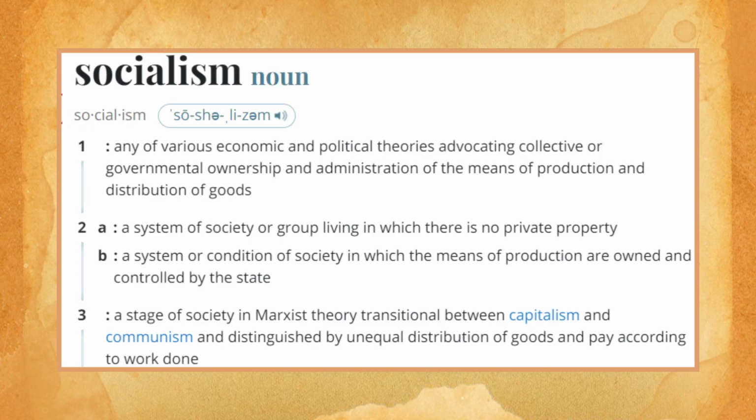Socialism is any of various economic and political theories advocating collective or governmental ownership and administration of the means of production and distribution of goods. A system of society or group living in which there is no private property. A system or condition of society in which the means of production are owned and controlled by the state. A stage of society in Marxist theory transitional between capitalism and communism, and distinguished by unequal distribution of goods and pay according to work done.